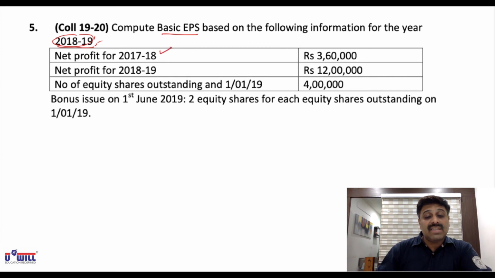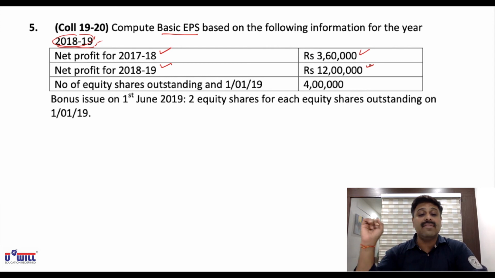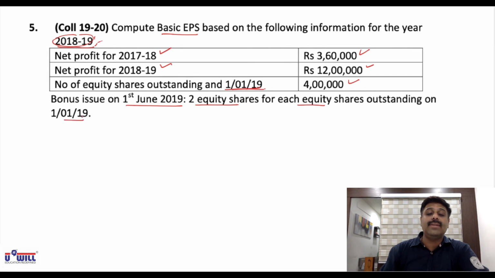Net profit for 17 to 18 is 3,60,000, and for 18 to 19 it is 12 lakhs. Means we are going to report for 2 years, last year 17 to 18 and current year 18 to 19. Number of equity shares outstanding on 1/1/19, means current year, is 4 lakhs. And bonus issue on 1st June 2019 is 2 equity shares for each equity share outstanding on 1/1/19.